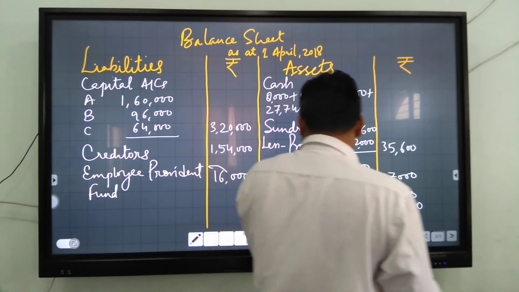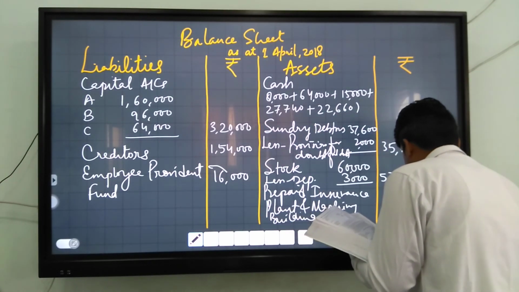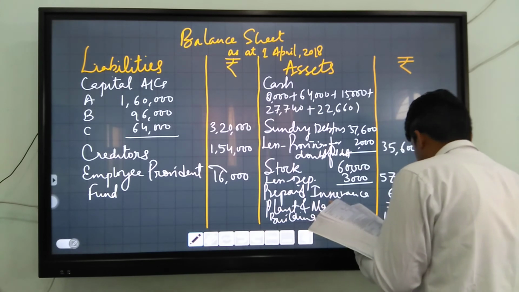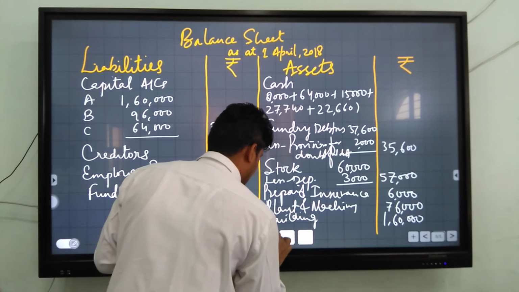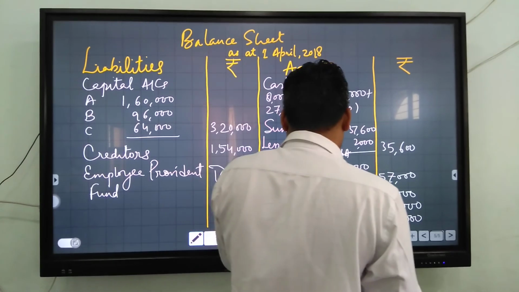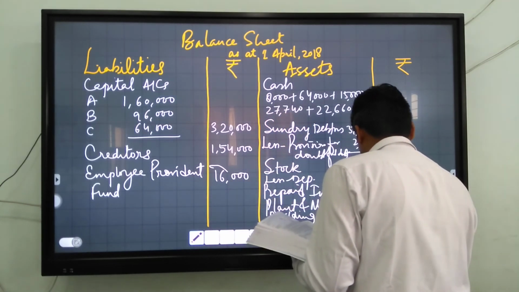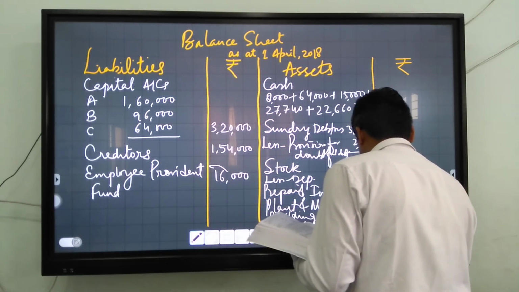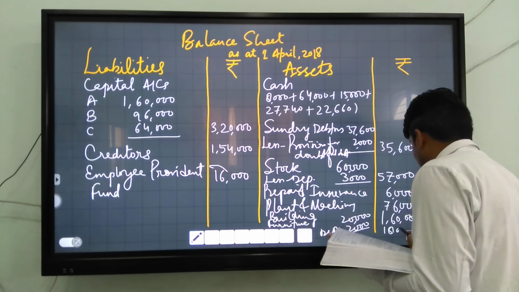The new value of building is 1,60,000. And last, asset furniture: 20,000 minus 2,000, and you get 18,000.